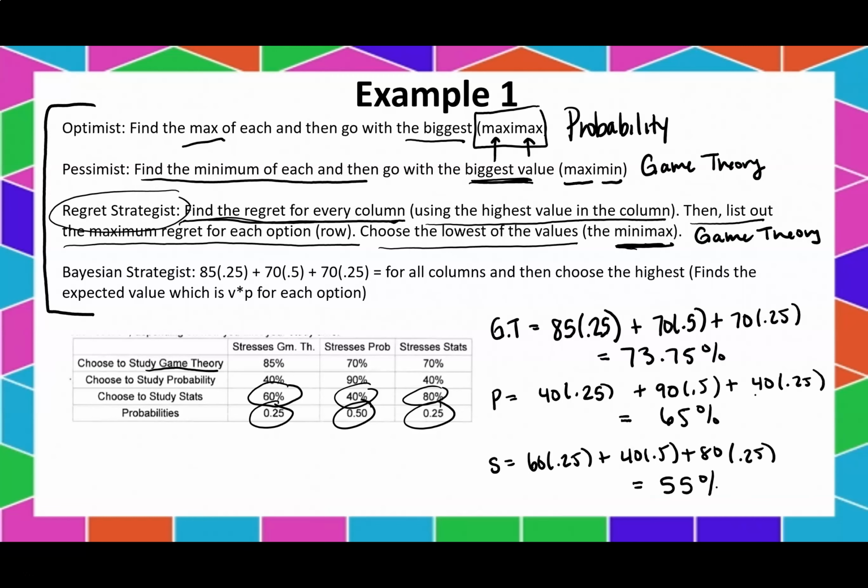And if you're wondering what this is, this is actually finding the expected value. This is the value that you expect to get. And that's V times P. So that's what we're doing, kind of a throwback to our probability unit. So which one do we want to choose, the 73.75%, 65, or 55%? Well, obviously, this is the best case scenario, so we're going to choose game theory.